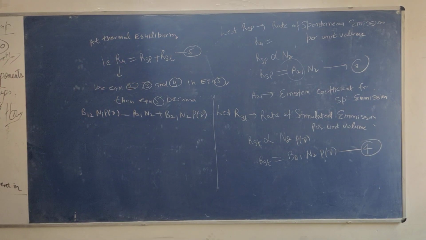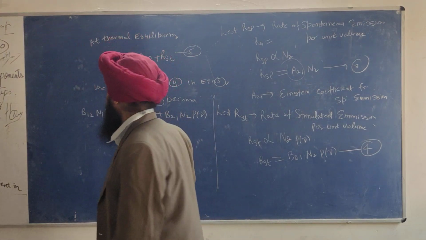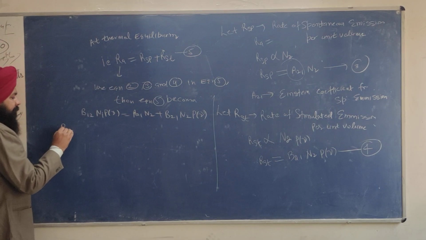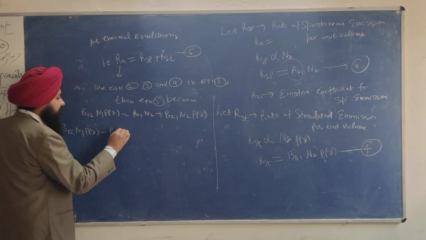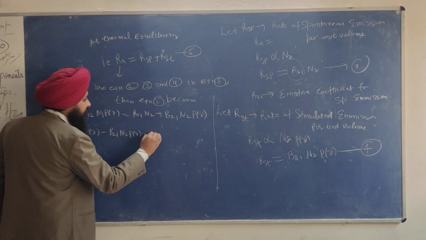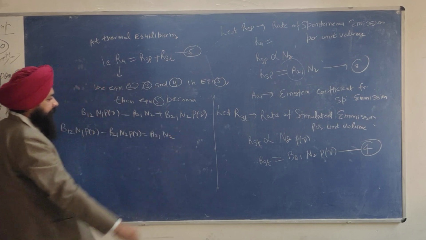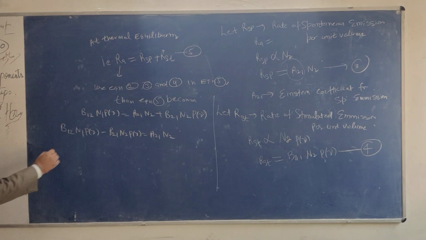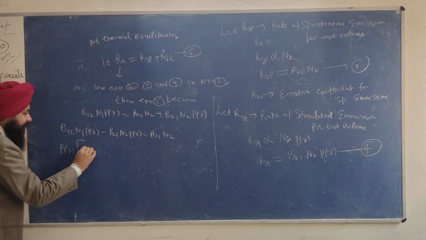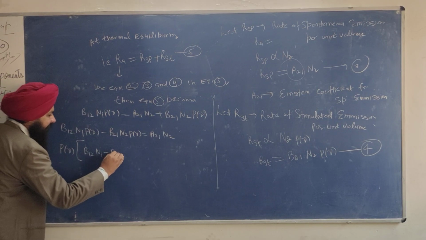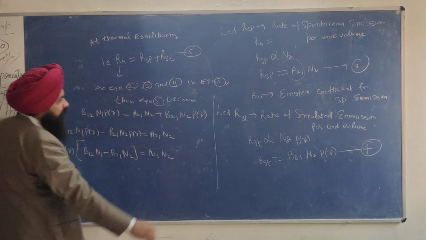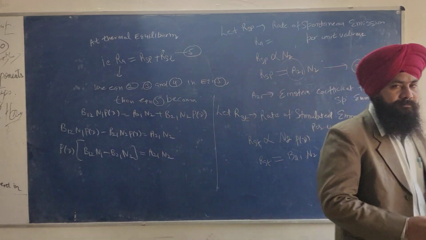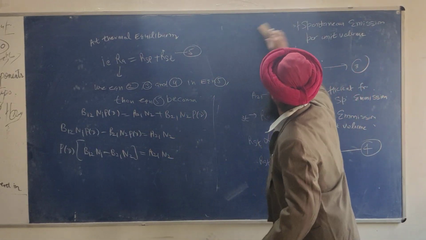Now rearrange the terms. I will take this to the left hand side. B12 N1 rho nu minus B21 N2 rho nu is equal to A21 into N2. Any doubt, friends? So I will take the common, rho nu is common. What I get? B12 N1 minus B21 N2 is equal to A21 into N2. Any doubt, friends? No, sir.